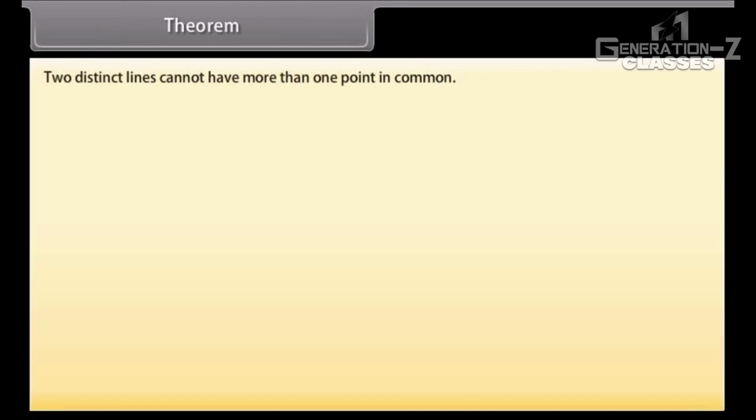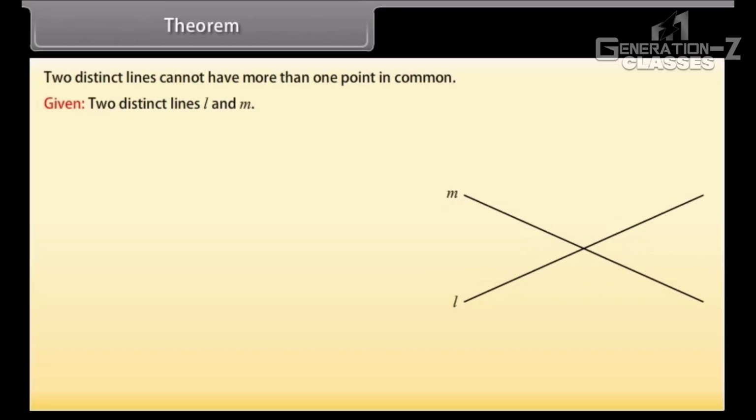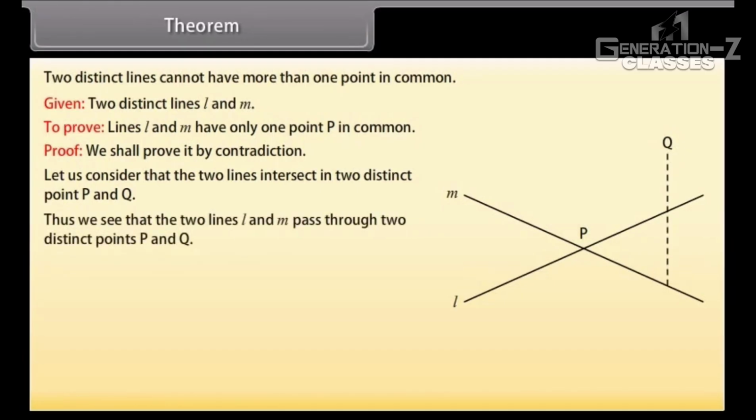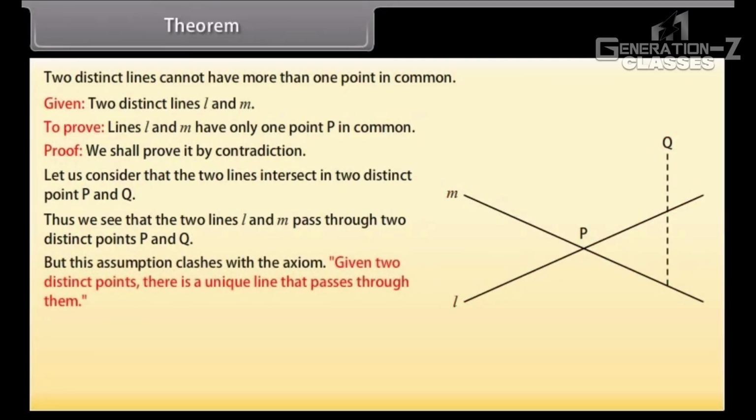Theorem: two distinct lines cannot have more than one point in common. Given two distinct lines L and M, we have to prove that lines L and M have only one point P in common. Proof. We shall prove it by contradiction. Let us consider that two lines intersect in two distinct points P and Q. Thus, we see that the two lines L and M pass through two distinct points P and Q. But this assumption clashes with the axiom: given two distinct points, there is a unique line that passes through them. Hence, our